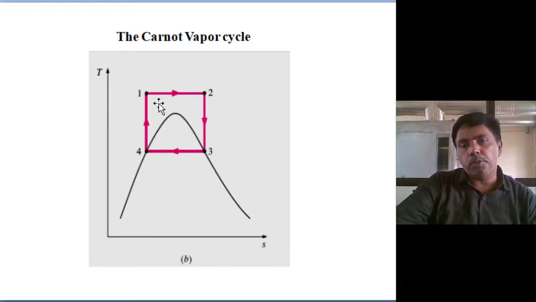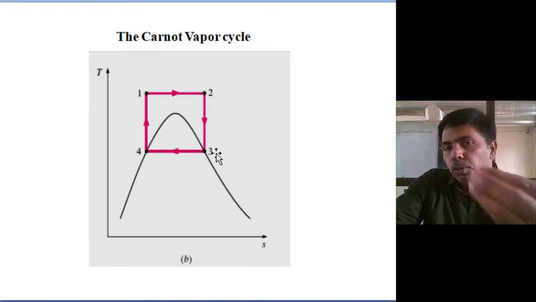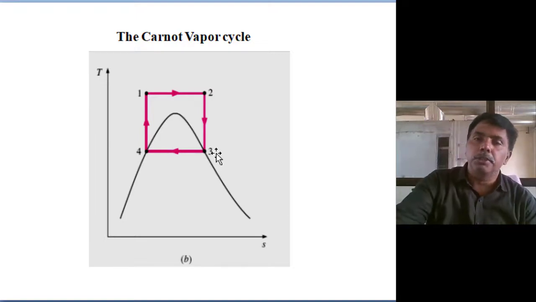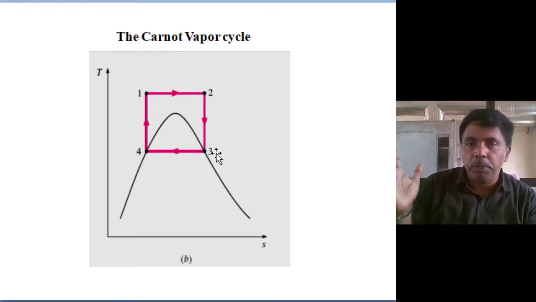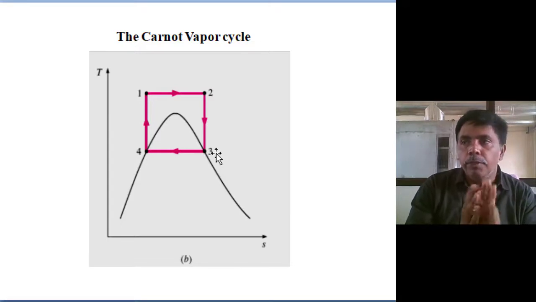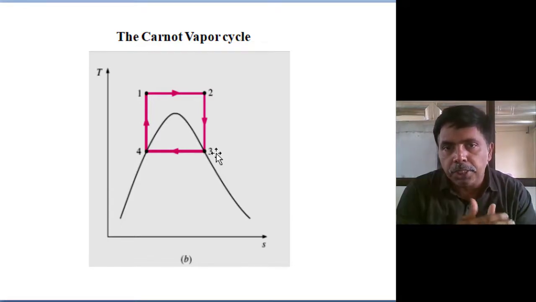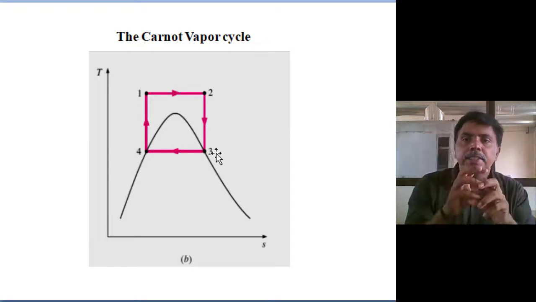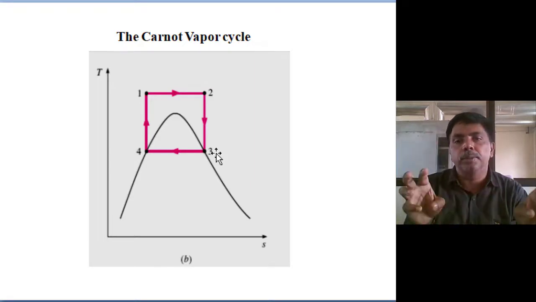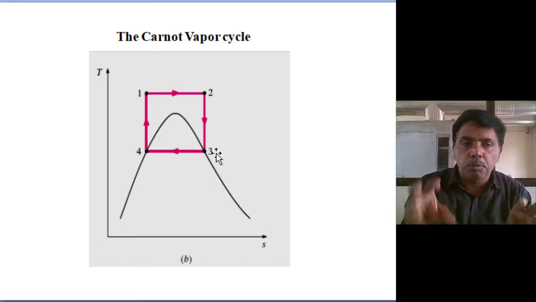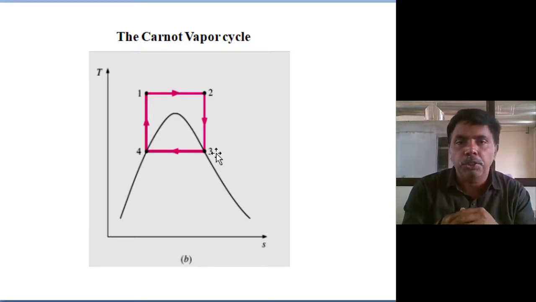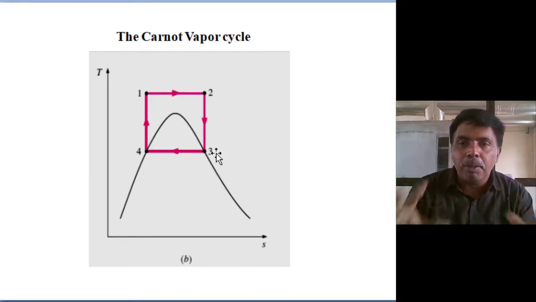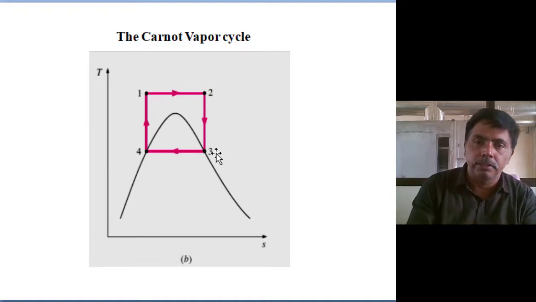To overcome that, the isothermal heat addition and heat rejection are substituted by the isobaric process, meaning constant pressure. That's all. Work interactions we maintain as adiabatic processes. We substituted the heat interactions, instead of the isothermal process, with a constant pressure process. With these modifications, Rankine proposed the ideal Rankine vapor power cycle. That's all. Okay.